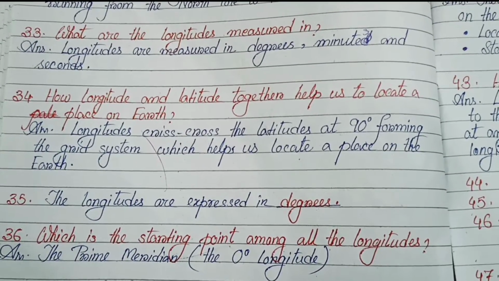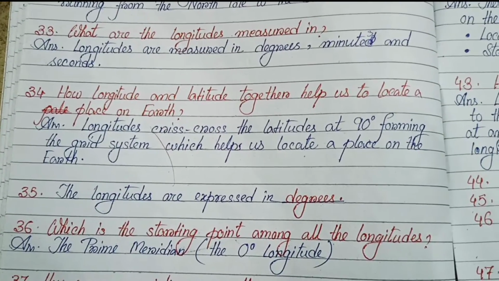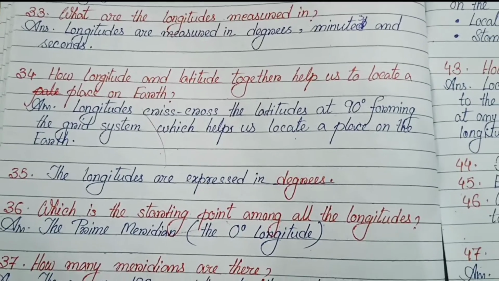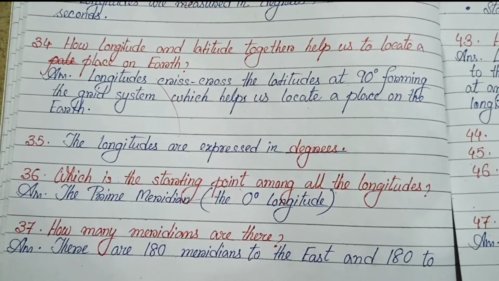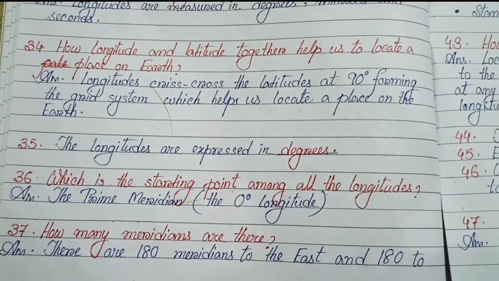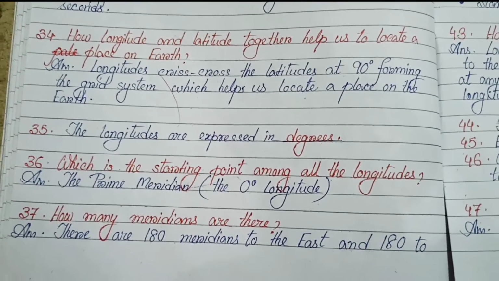Number 34. How do longitude and latitude together help us to locate a place on earth? Longitudes crisscross the latitudes at 90 degrees, forming the grid system which helps us locate a place on the earth. Number 35. The longitudes are expressed in degrees. Number 36. Which is the starting point among all the longitudes? The prime meridian, the 0 degree longitude.